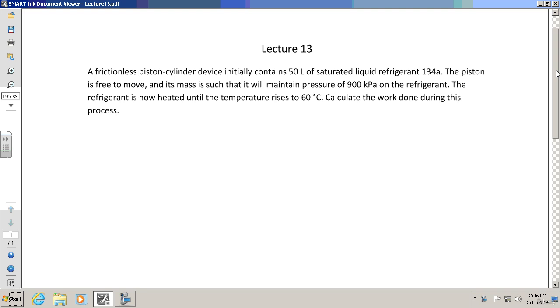A frictionless piston cylinder device initially contains 50 liters of saturated liquid refrigerant 134A. Now, first of all, refrigerant 134A, we haven't used it much. You may have seen it in the homework, but we have tables for that. Refrigerant 134A is a very common refrigerant.